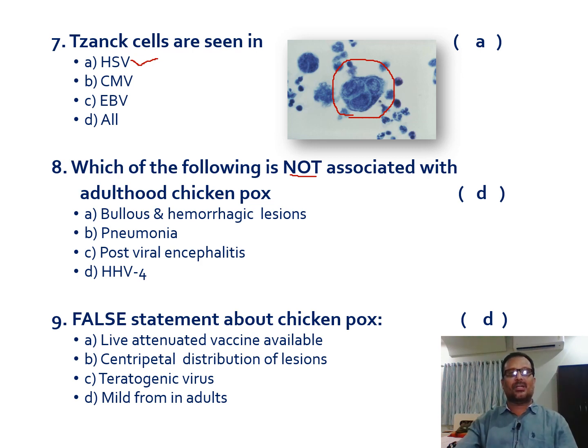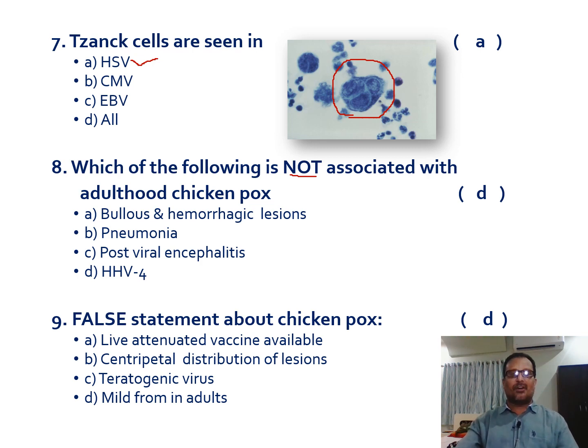Interstitial pneumonia by the virus is common in case of adulthood chickenpox. So that's also a correct answer. And post-viral encephalitis, that is due to reactivation of this virus in later life, is a common feature in adulthood. That's also a correct answer. But human herpes virus 4 is not it; chickenpox is produced by human herpes virus 3. Here we mentioned human herpes virus 4, that is nothing but cytomegalovirus. That's why this is wrong related to adulthood chickenpox. So the answer is D.